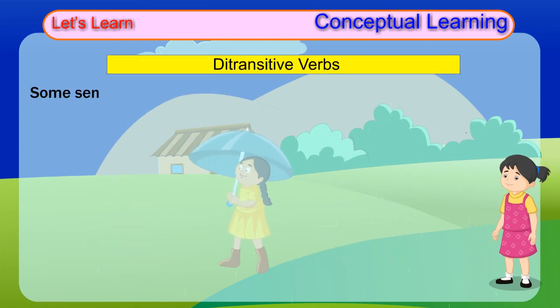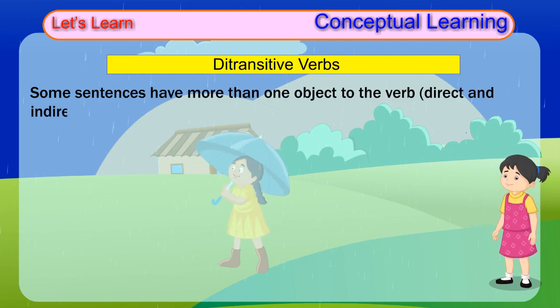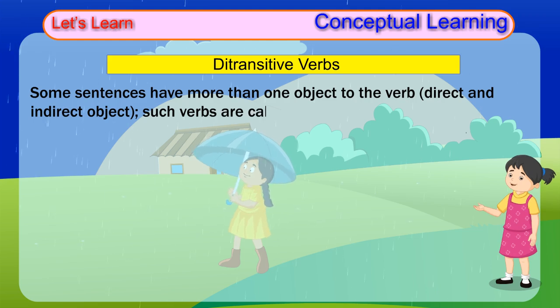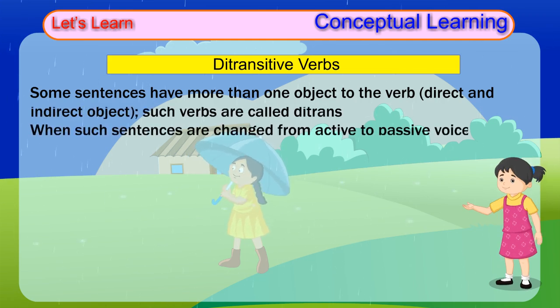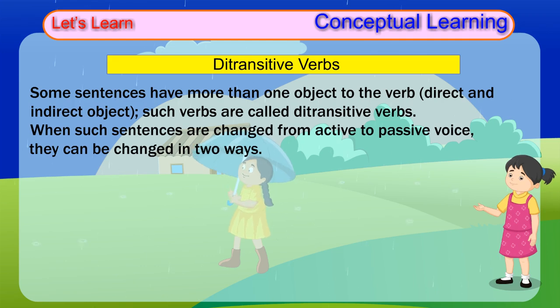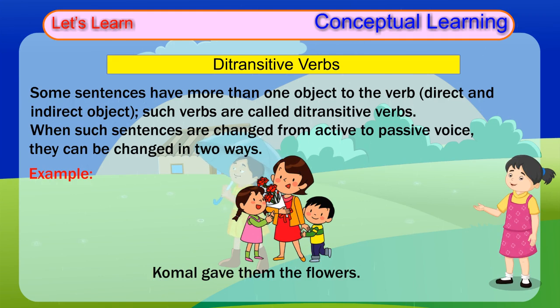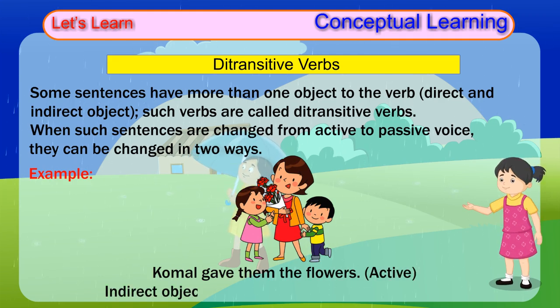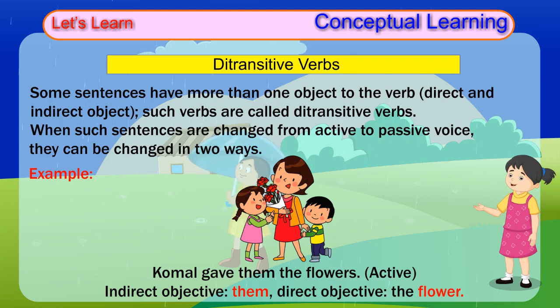Ditransitive verbs. Some sentences have more than one object to the verb, a direct and an indirect object. Such verbs are called ditransitive verbs. When such sentences are changed from active to passive voice, they can be changed in two ways. Example: Komal gave them the flowers. Active. Indirect object: them. Direct object: the flowers.